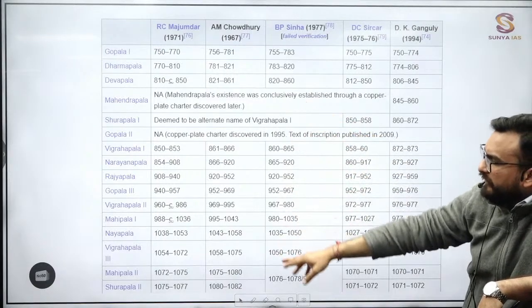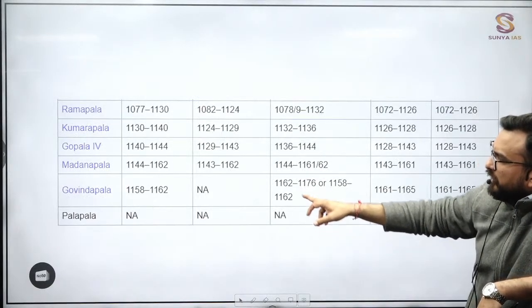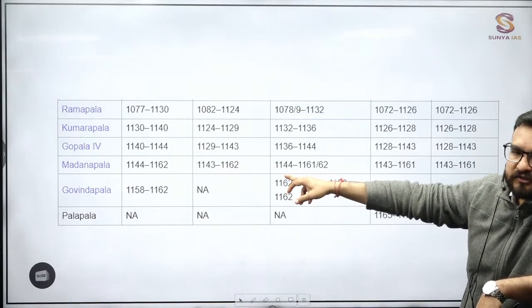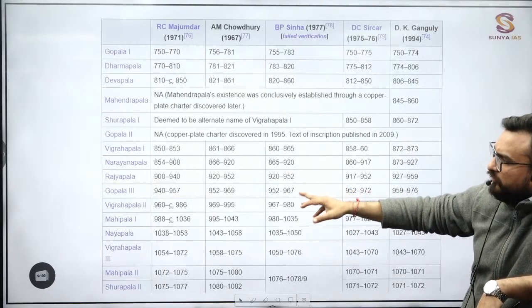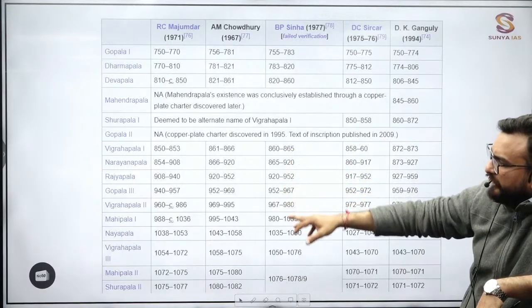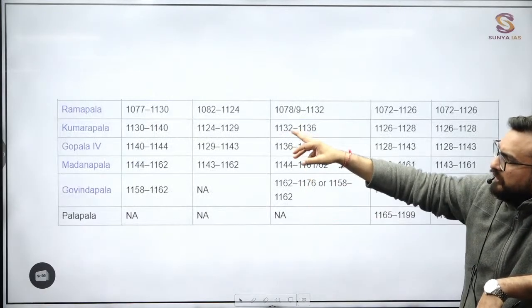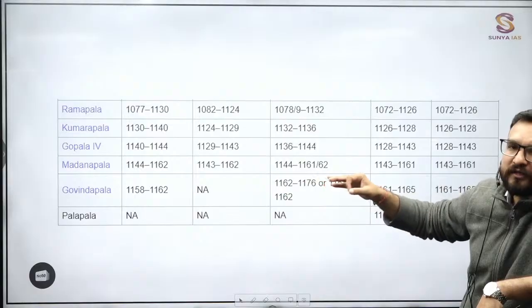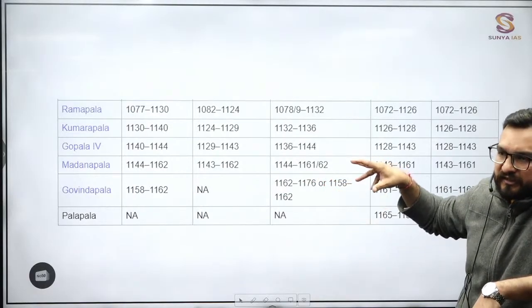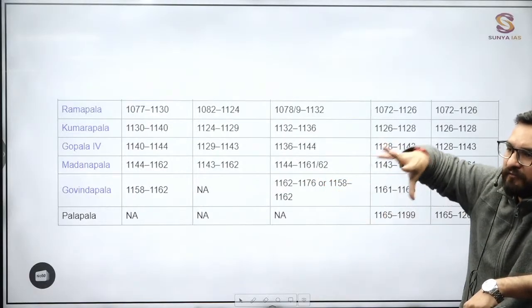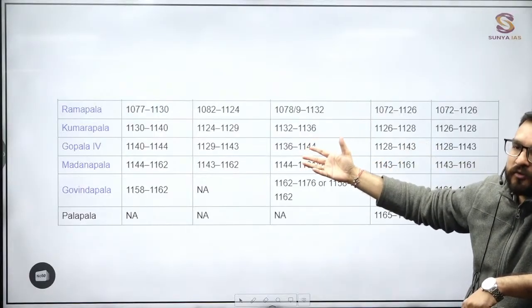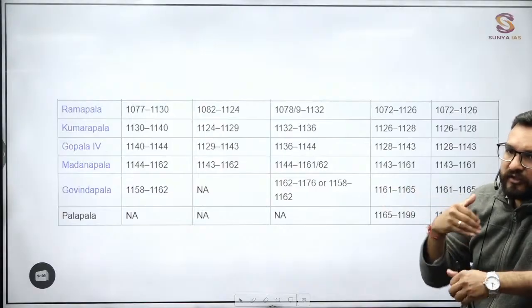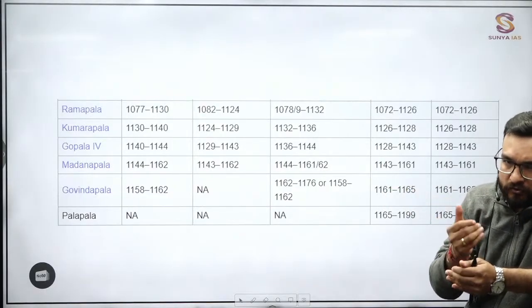They will be ruling till when? 1150, I have told you. 1162, their last ruler is mentioned, Madanapala. Over here, some important rulers like Ramapala also you will be seeing. Somewhere about Ramapala, somewhere about Madanapala, but they are not that much significant. These are regional dynasties which became important because once they were ruling over the entire North India. That is why we have to read about their rulers. Regional dynasty, we don't have to go into depth of these particular rulers, right?